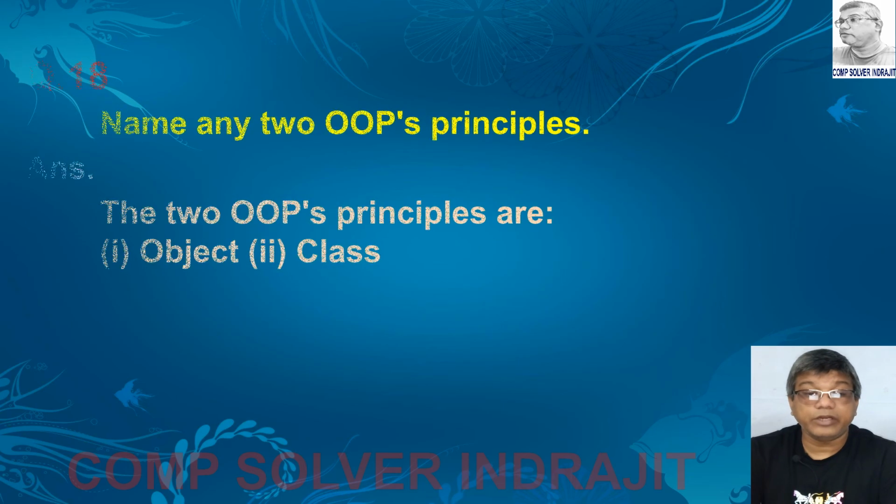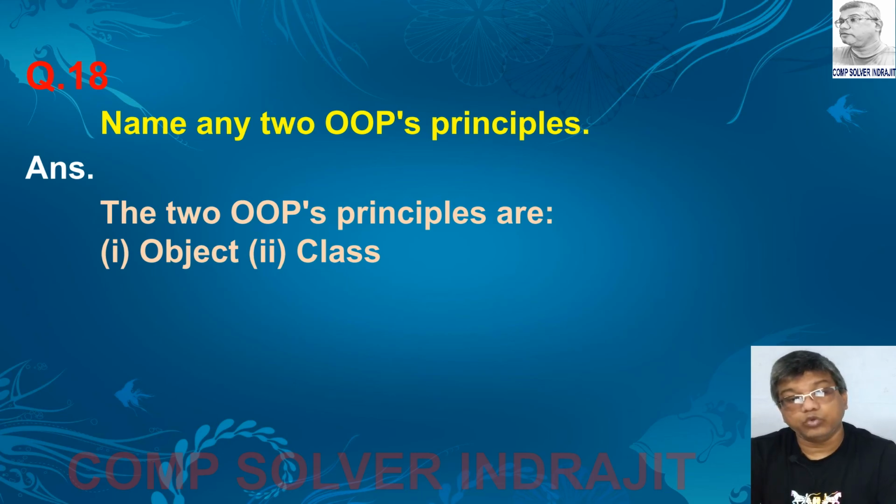Next question, name any two OOPS principles. The answer is, the two OOPS principles are, number one is object and number two is class. This is a very important question.